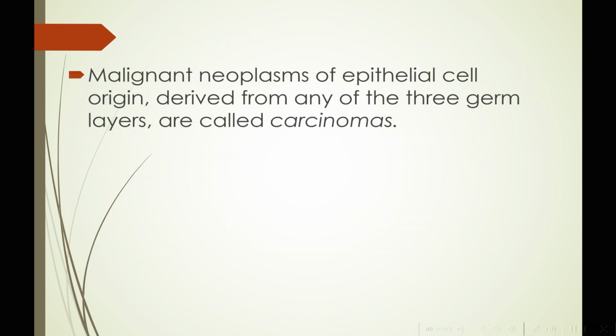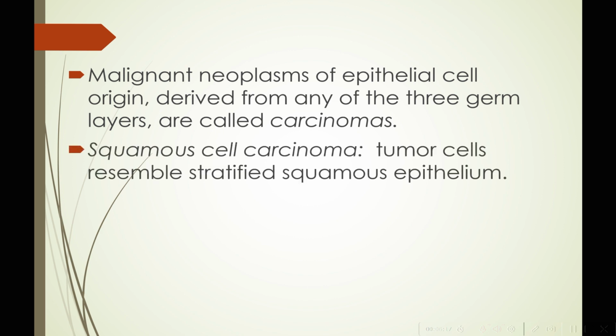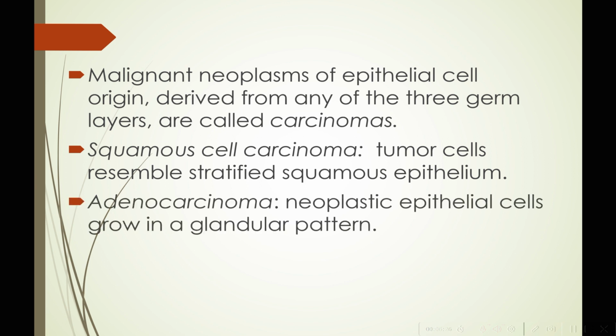Malignant neoplasm of epithelial cell origin is called carcinoma. What did we learn? We learned that the benign variant was an adenoma, but its malignant counterpart is carcinoma. So squamous cell carcinoma is a neoplasm where tumor cells resemble stratified squamous epithelium. Adenocarcinoma is composed of neoplastic epithelial cells which grow in a glandular pattern.